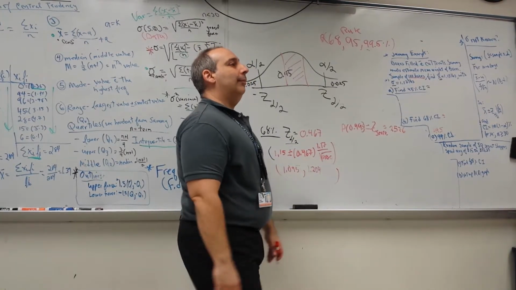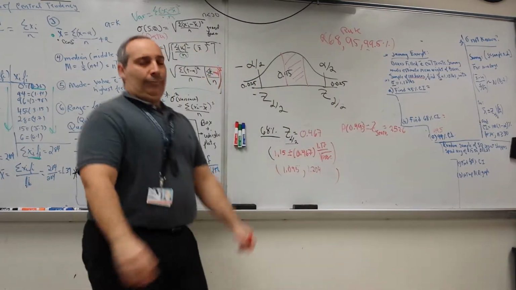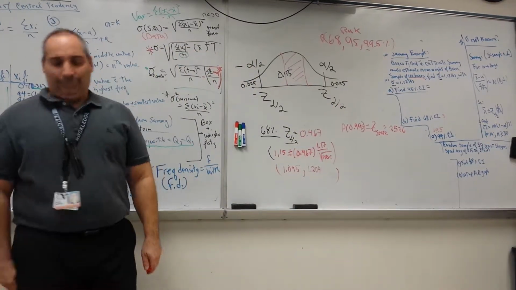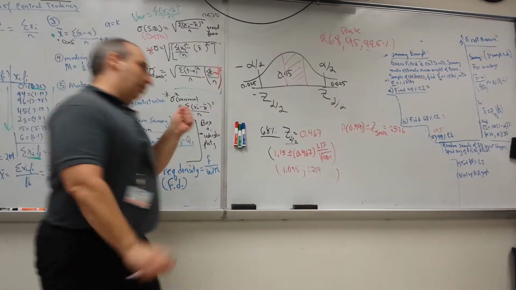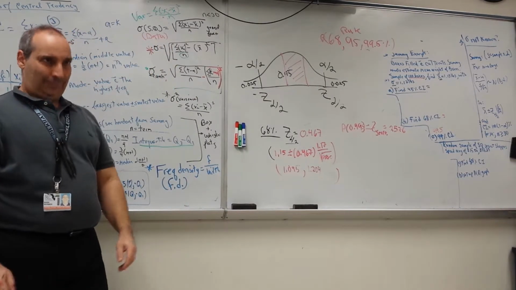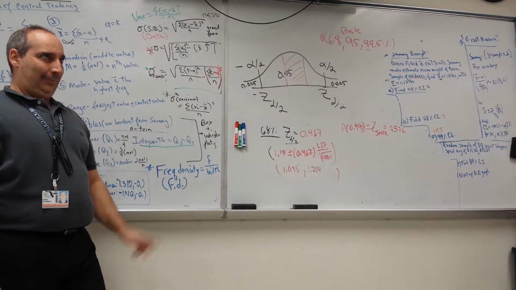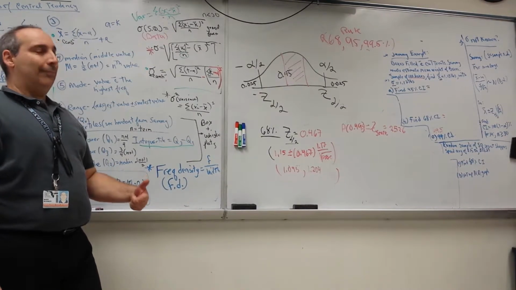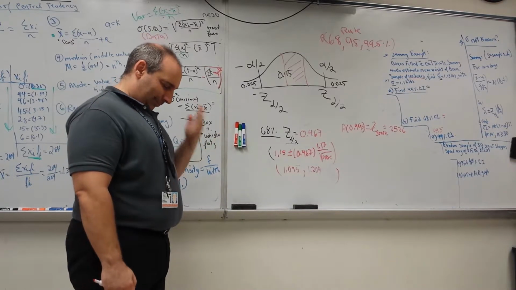Oh, so the greater the probability of the confidence interval, the broader it's going to be. The greater the probability, the greater the difference between the low end and the high end, because mathematically that works. The higher the probability, the higher the z-score on the table, so what you're subtracting and adding is drastically different.